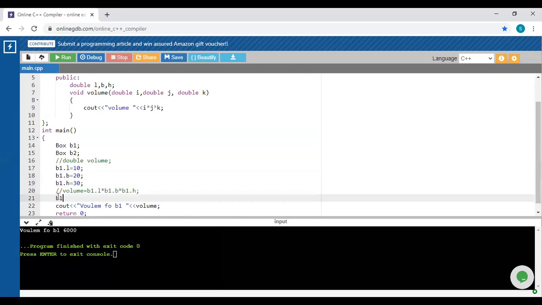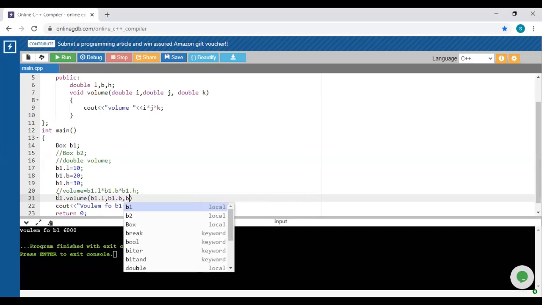First one is b1, the name of the object which has been created for that particular class. So b1 dot, then the name of the function, which is volume, and then you are going to pass the values, the data members: three different values, L, B, and H.